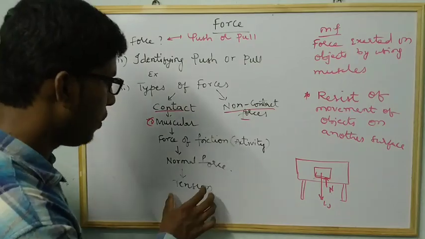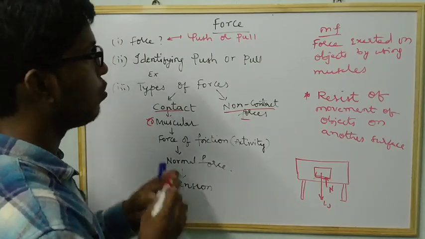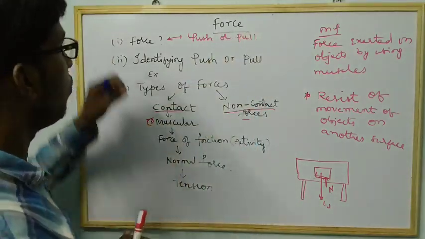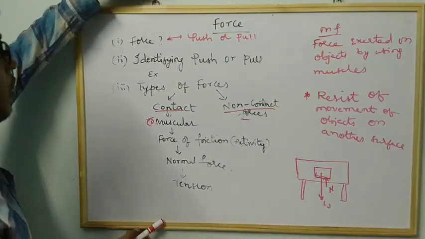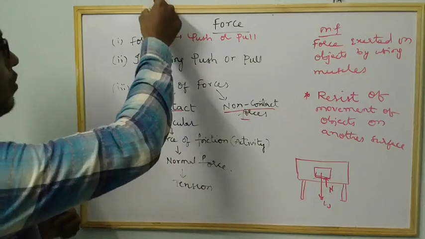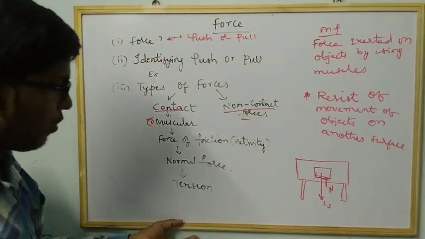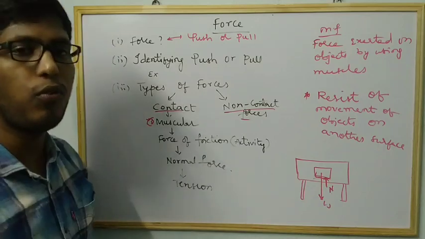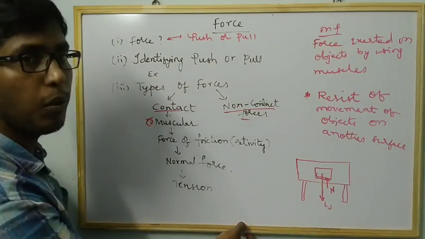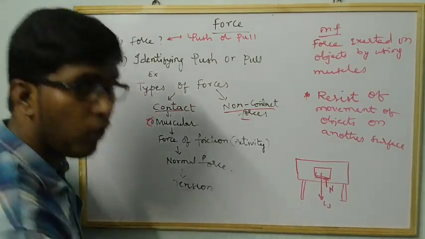And coming to tension, here is an example of tension force. Here you can observe the board. The board is hanging with some nails. Here the board is not falling, but if you remove the nails, definitely the board will fall down because the weight of the board acts in the downward direction.